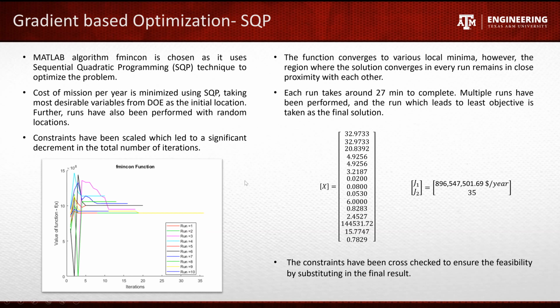One main thing to observe is that the constraints were scaled, which reduced the number of iterations by around tenfold. And regarding the convergence from the graphs, we can see that it converges to various local minima, but the local minima remained within very close proximity with each other, indicating that the region surrounding the global minima has slight perturbations, but all lie within the same design space. And the most desirable solution among these runs is the final solution considered for now. The total number of missions and the cost required, which come as output, is around $896 million per year.